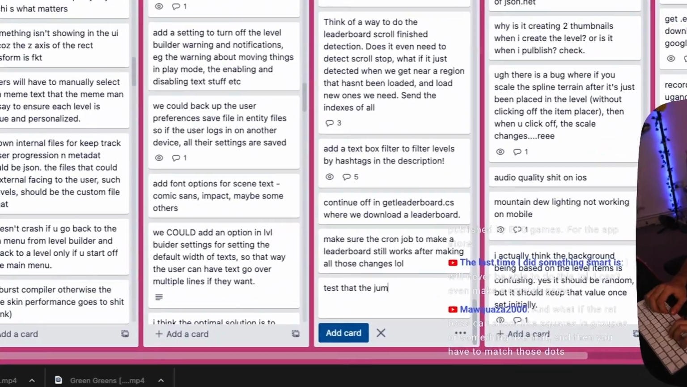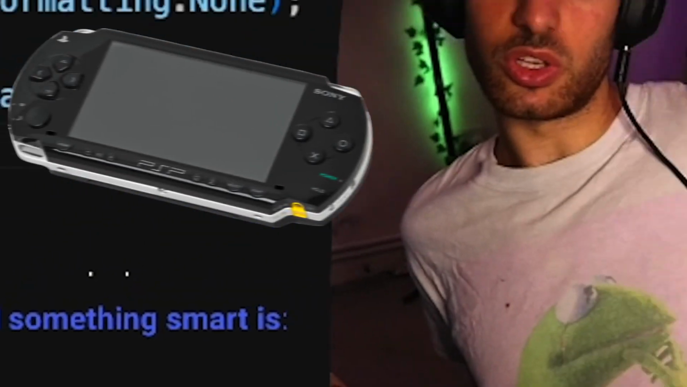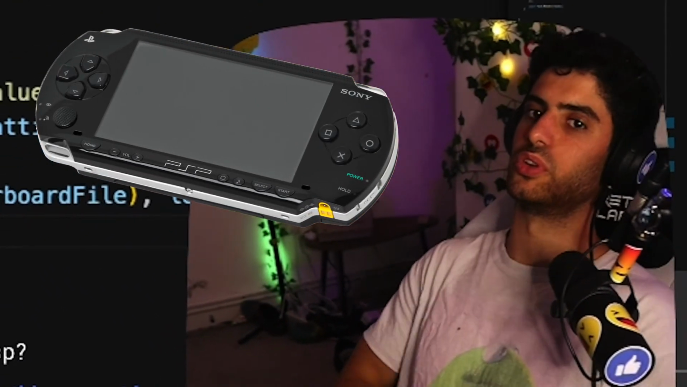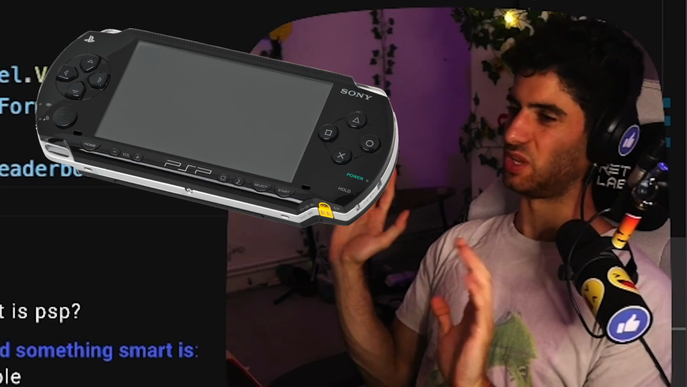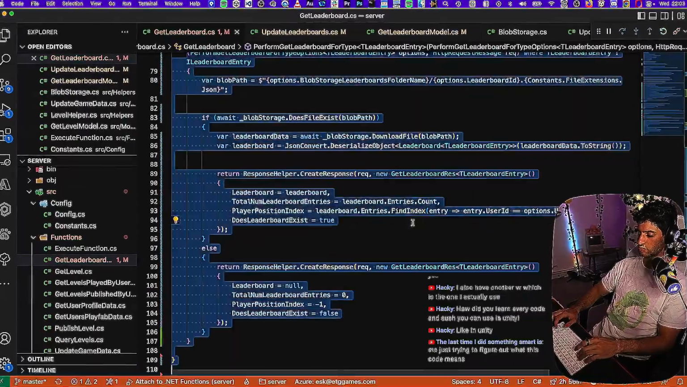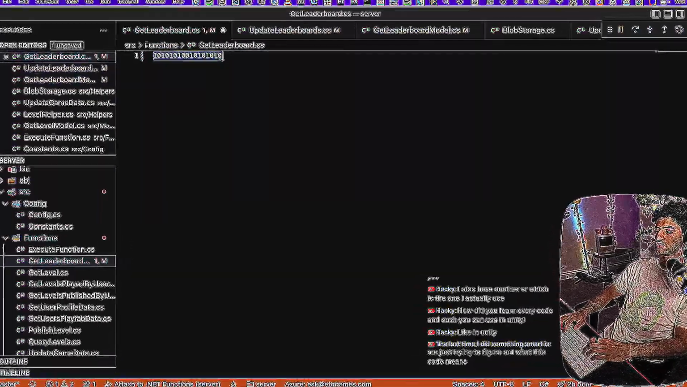Test that the jump. What do you mean, what is a PSP? PSPs were huge. Actually, I guess it must have been before your time, if you're quite young. Only 90s kids will understand. I can replace all this code with 10101010 if that makes it any easier to understand. This might be a bit more simple for you to understand. Alright, how do I lose my code?